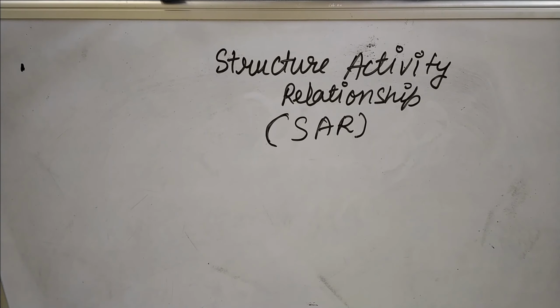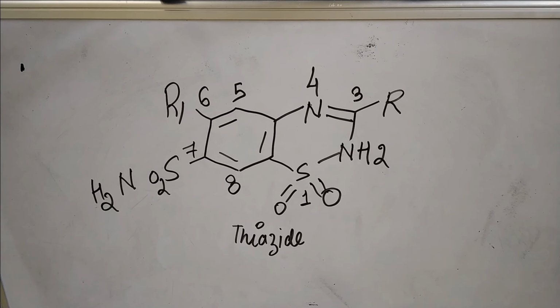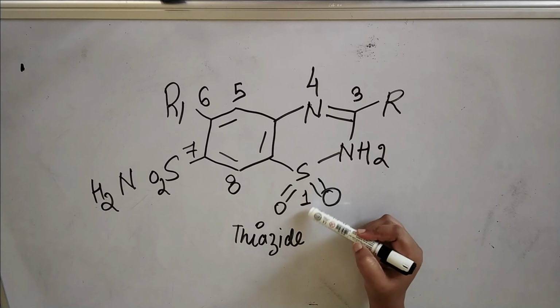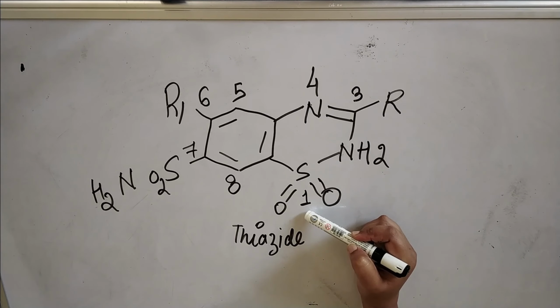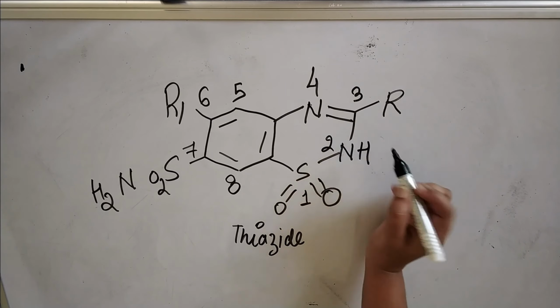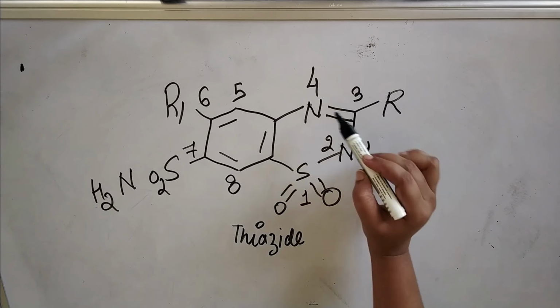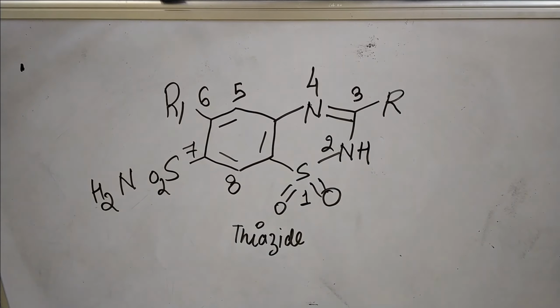So here you can see this is the common structure which appears in most of the thiazide derivatives. First we have drawn the common structure present in thiazide derivatives, and then we have assigned numbers to all the positions. So SO2 group will get the first position, the NH group will get the second position, then R third, and then fourth, fifth, sixth, seventh, eighth. So now numbering is done. By the numbering we can easily identify the position of the functional group.